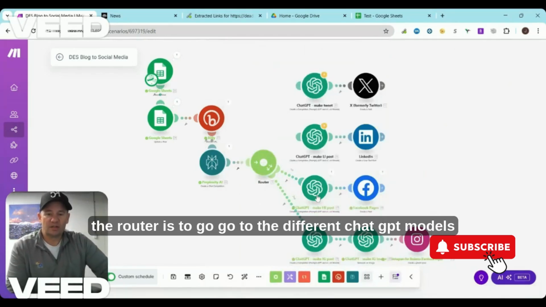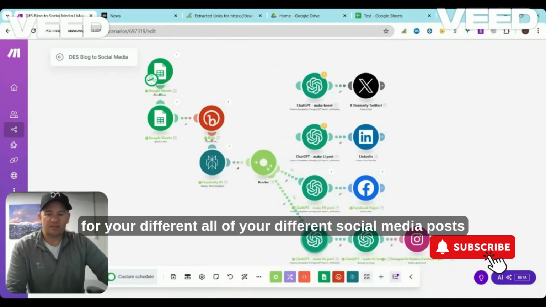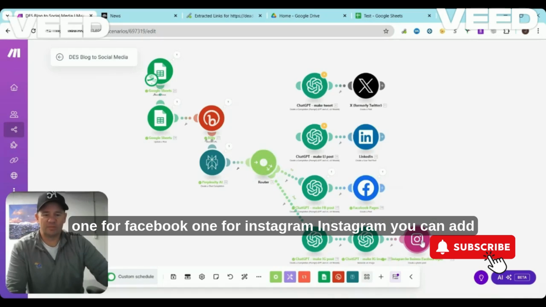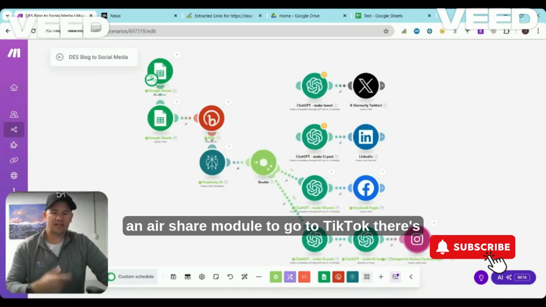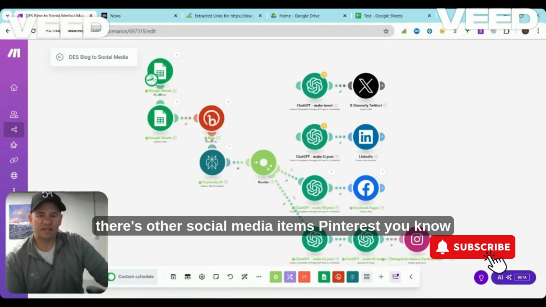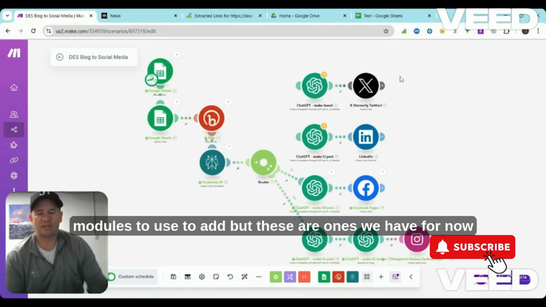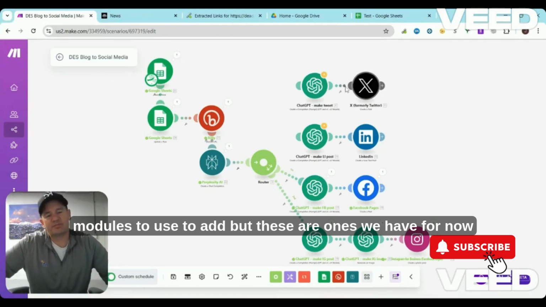Then the router is going to go to the different ChatGPT models for all of your different social media posts. So there's one for X, one for LinkedIn, one for Facebook, one for Instagram. You can add an AirShare module to go to TikTok. There's other social media items, Pinterest. There's other modules you can use to add, but these are the ones we have for now.